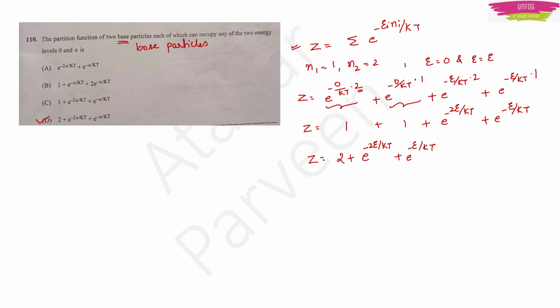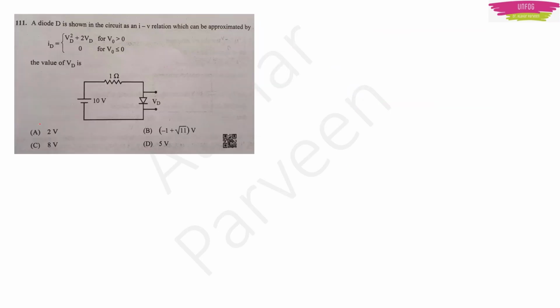Okay, moving on. A diode D is shown in the circuit, with an IV relation which can be approximated by, they have given that relation. They have told that ID will become VD square plus 2VD for V0 greater than 0, or ID will become 0 for V0 less than or equal to 0. Now we have to find the voltage across this diode VD, keeping this relation in mind, because this is 0. I don't think this is going to help.